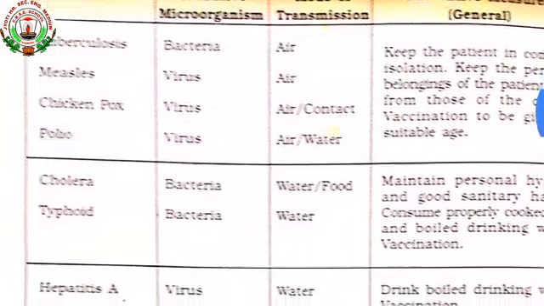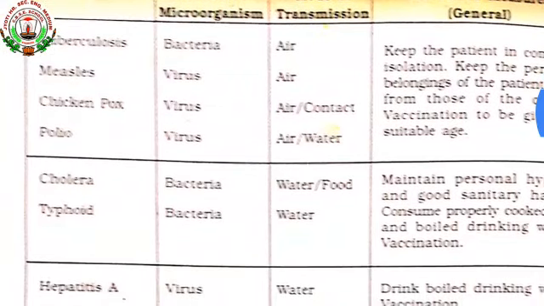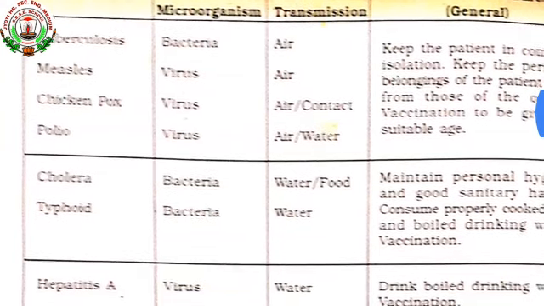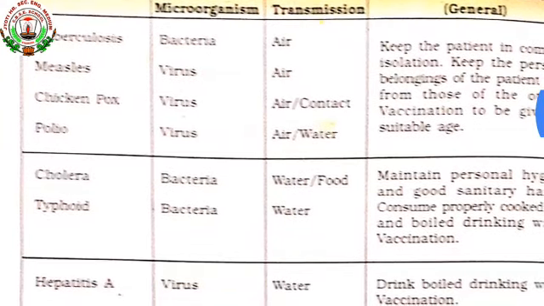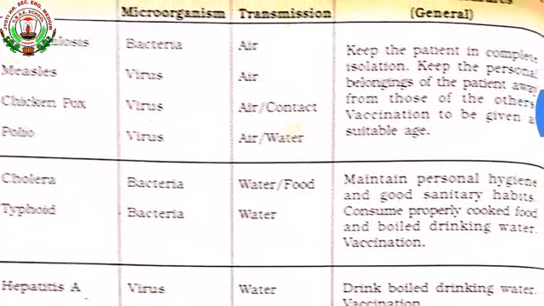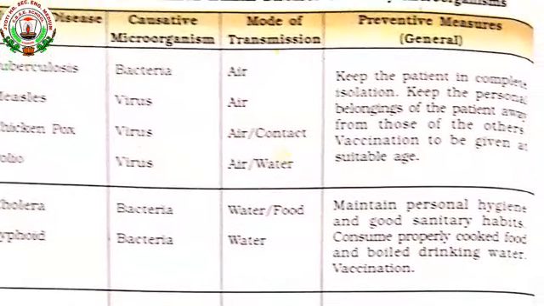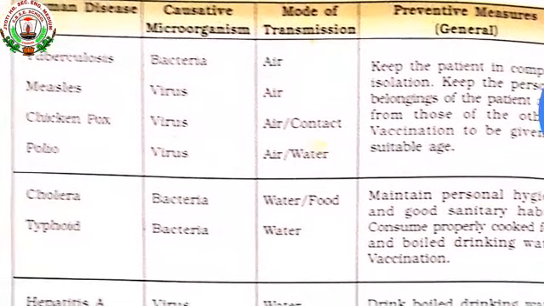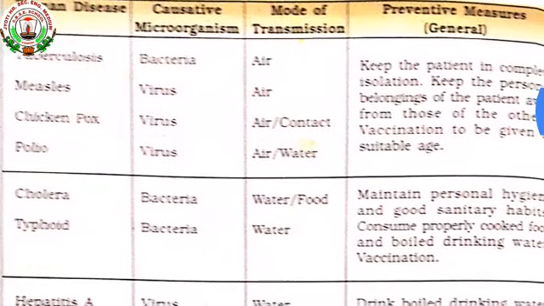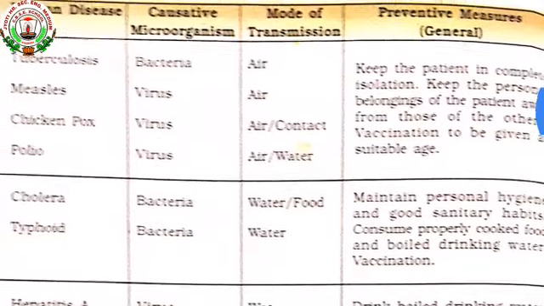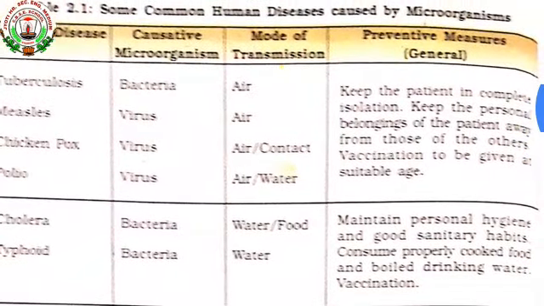Now the fourth one is polio. Polio is caused by a virus, and the mode of transmission is either by polluted or contaminated air, or by water. It can spread, and the preventive method will be the same.